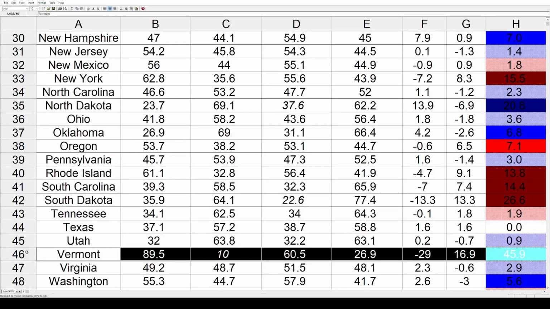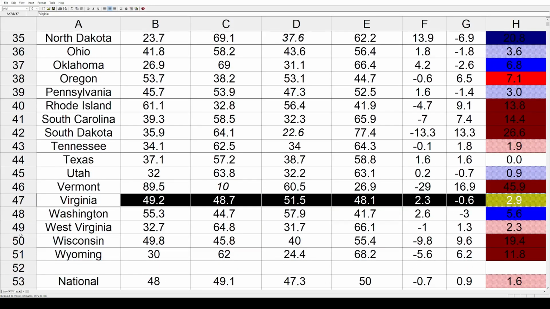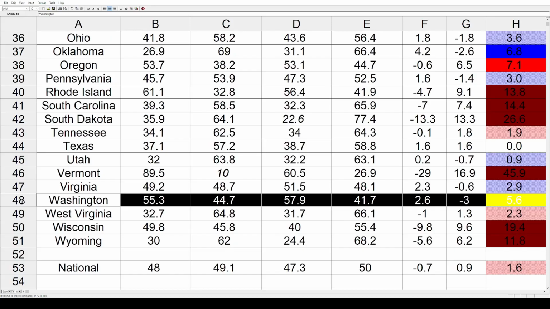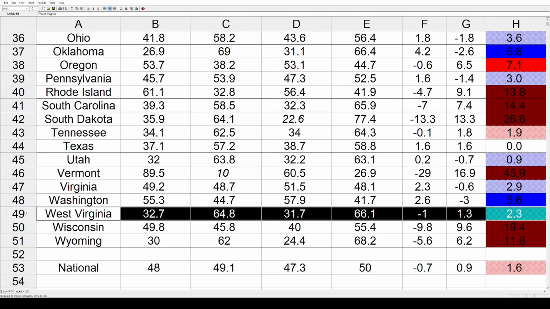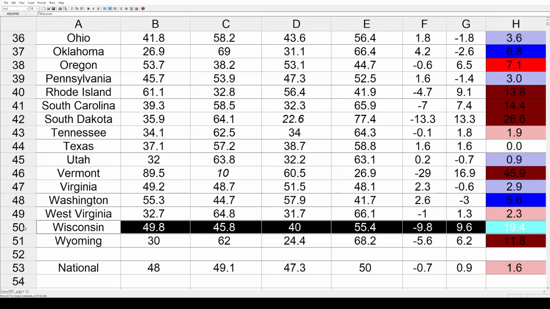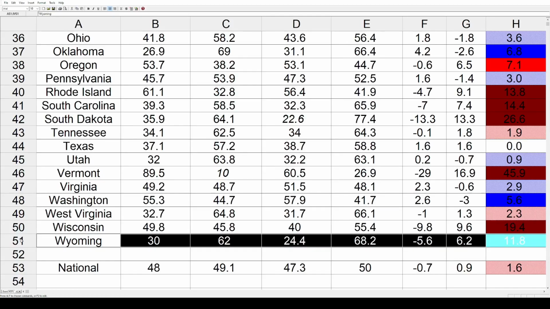Vermont had the biggest shift of all, and a lot of that was because in 2016, there was no Republican opponent. It was a third-party candidate. So to make it easy, we're going to say they were a Republican, and that would have shifted a staggering 45.9% toward the Republicans. Virginia got a little bit bluer by 2.9, Washington as well by 5.6, West Virginia, that got redder by 2.3, Wisconsin had a big shift toward the Republicans by 19.4, and the last state is Wyoming, and that went 11.8 away from the Democrats and toward the Republicans.